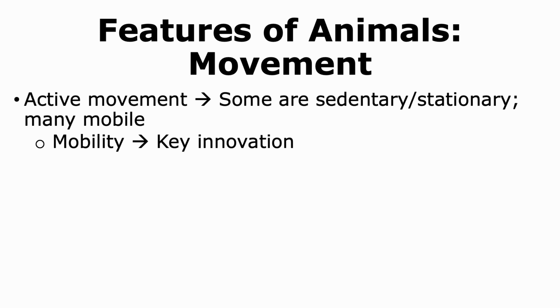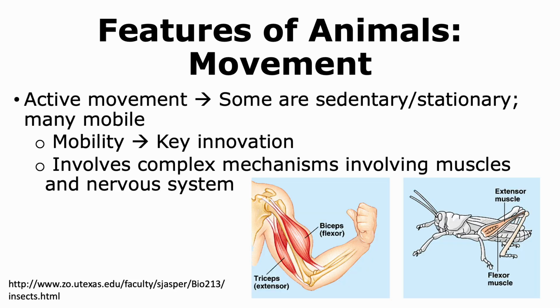When it comes to movement in animals, it involves complex mechanisms that utilize specialized tissues and systems like muscles and the nervous system. This is different than what is observed in unicellular motile organisms like bacteria and protists that utilize appendages or specialized structures like flagella.